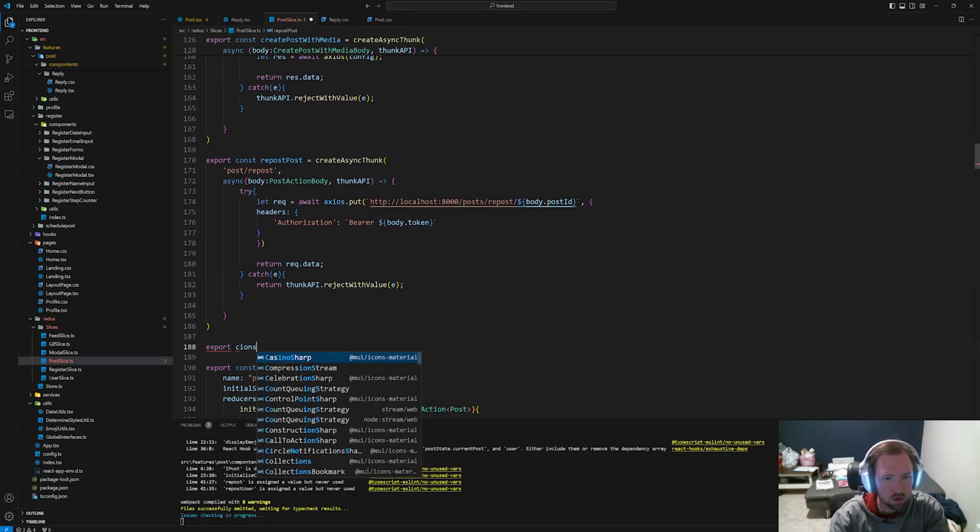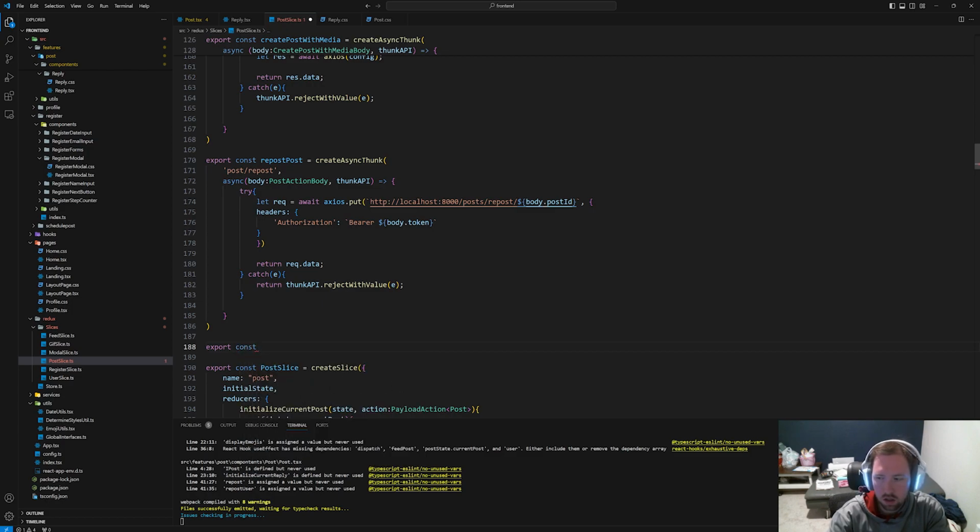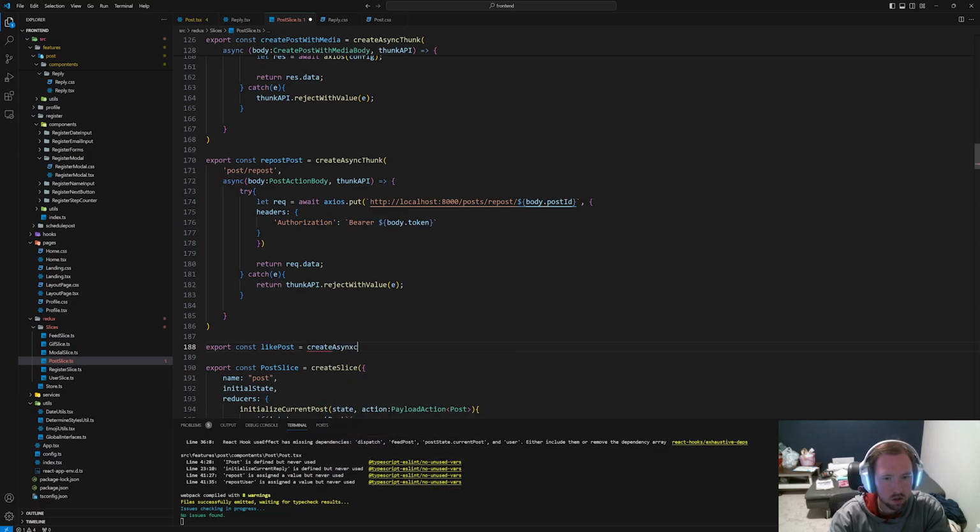Let's export const, and this will be like post, equal to create async thunk. Do the same thing.